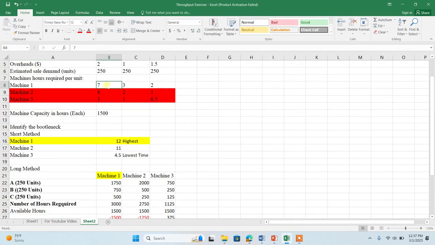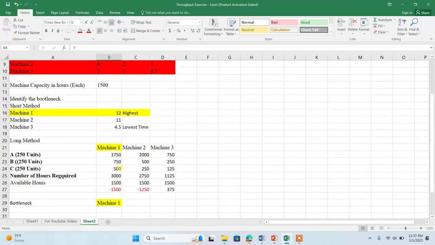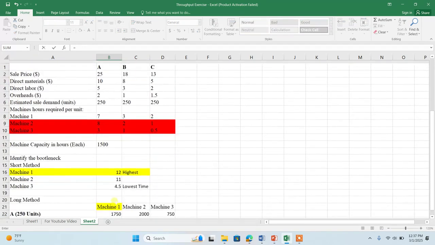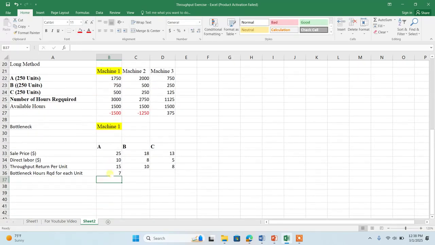I require 7 hours for product A, 3 hours for product B, and 2 hours for product C. Now I'm going to calculate the throughput return in relation to the number of hours which I require. But which number of hours? The number of hours of the bottleneck machine 1, because the other machines don't have an issue.